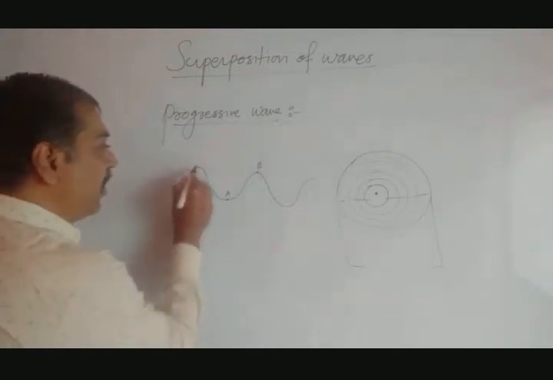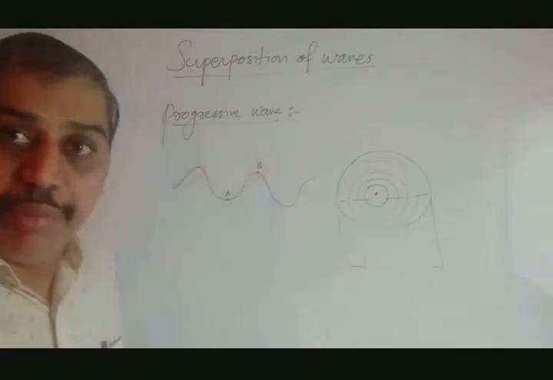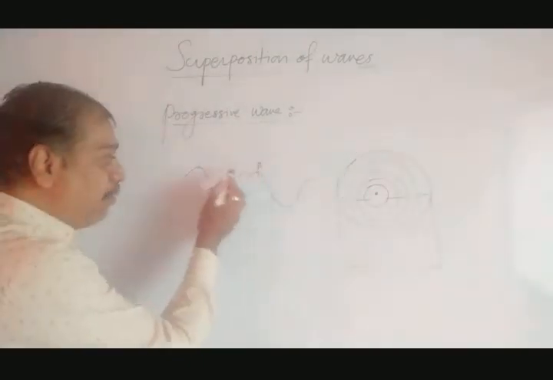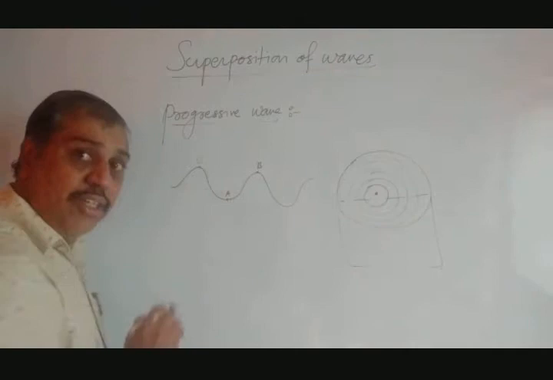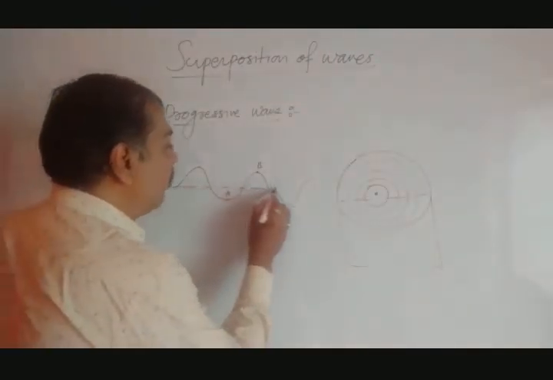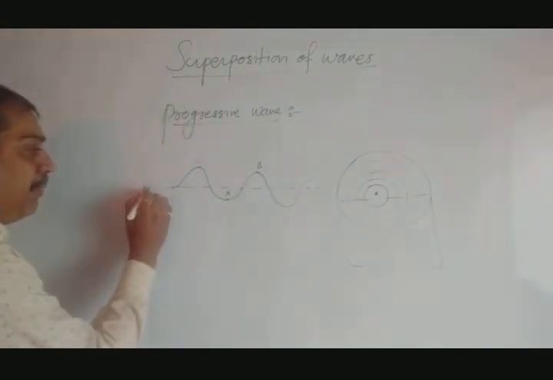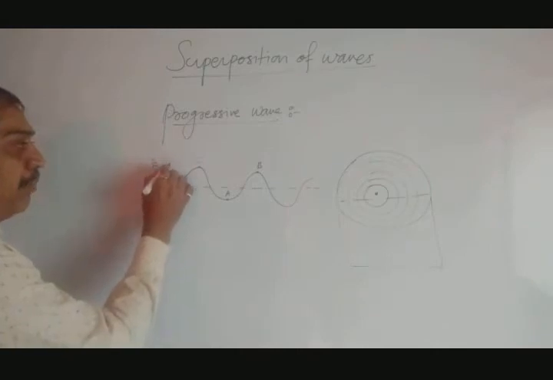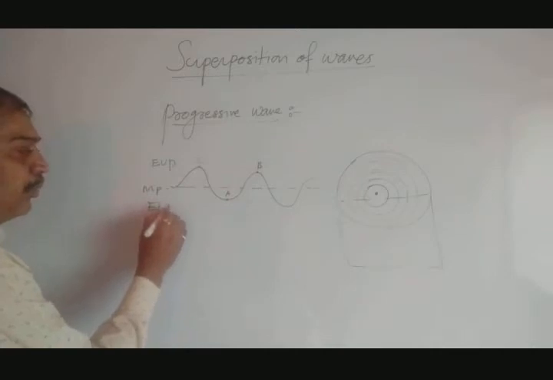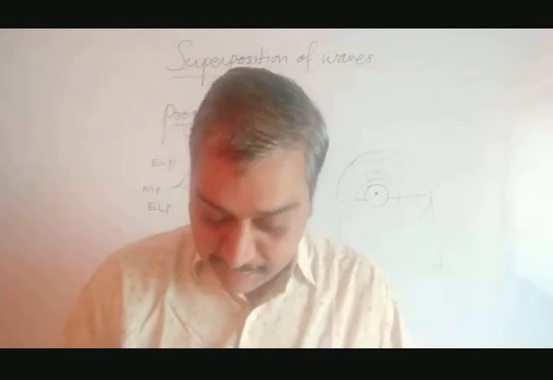At the same time, if you consider particle C here, particle C and B are at highest amplitude, so these two are said to be in the same phase. But as compared to B and C, A is in a downward direction, so its phase is 180 degrees out of phase. Here, the initial level of the water is represented by a dotted line, and this dotted line is said to be the mean position. There is extreme up position at C and B, and at A, extreme lowest position. So particles perform this vibration with different phase. That is the meaning of the third property.